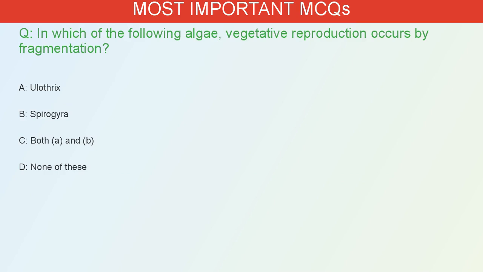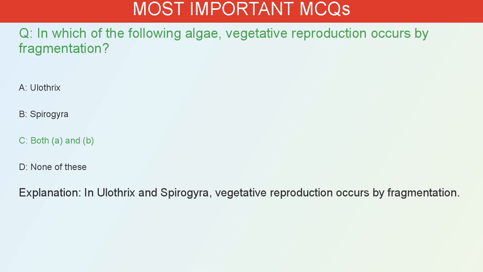In which of the following algae, vegetative reproduction occurs by fragmentation? A. Ulothrix. B. Spirogyra. C. Both A and B. D. None of these. The correct answer is C. In Ulothrix and Spirogyra, vegetative reproduction occurs by fragmentation.